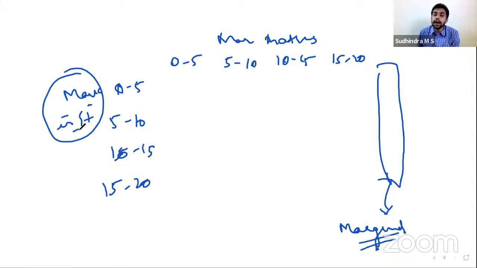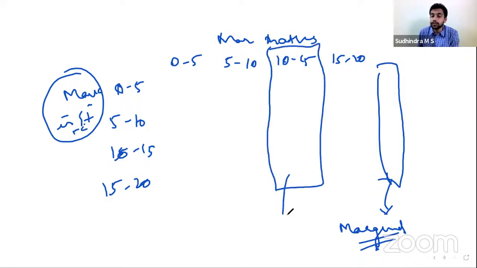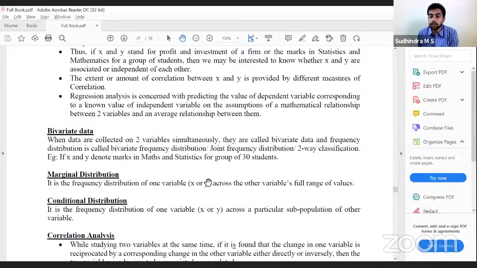Instead, if I take the marks in stats when the marks in maths is 10 to 15, then it is called conditional distribution. Yes, correct. It is called conditional distribution. So marginal distribution is a frequency distribution of one variable across the other variable's full range of values. Conditional distribution is a frequency distribution of one variable across a particular subpopulation of the other variable, the subpopulation when marks is 10 to 15.